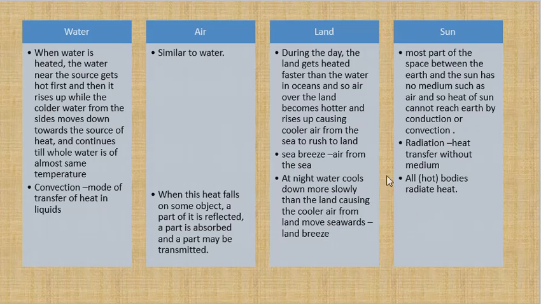Why does the air above the land rush in? Because the air above the land is cooler, because the land is cooler in the night than the water. So this cooler air from the land moves seawards, and this is called land breeze.